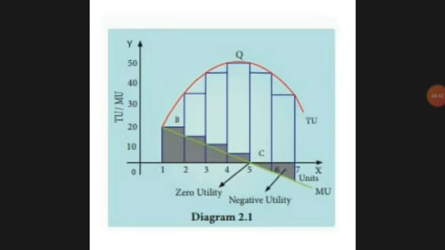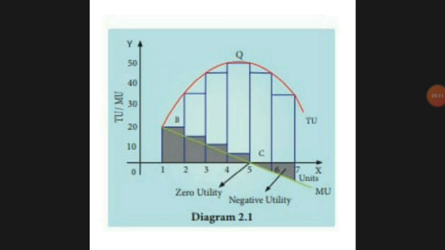In the diagrammatic explanation you see the bars, and down there you can see the green color line, that curve. You can see the first bar is 20 points, that means 20 utility in the table. Then it keeps on decreasing: 20, 15, 10, 5.